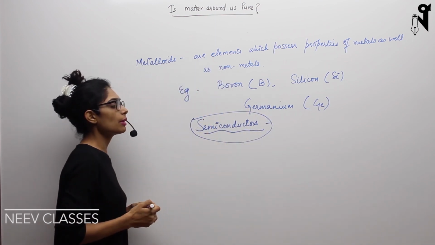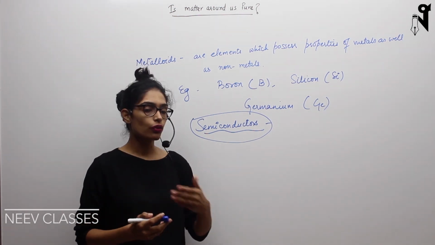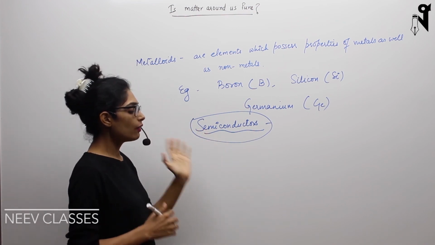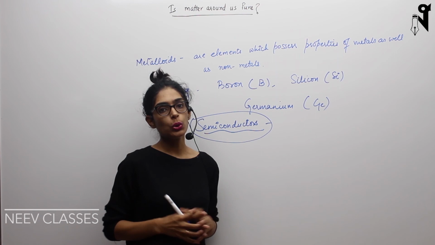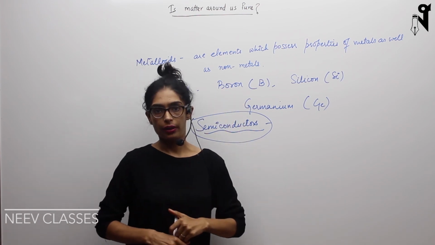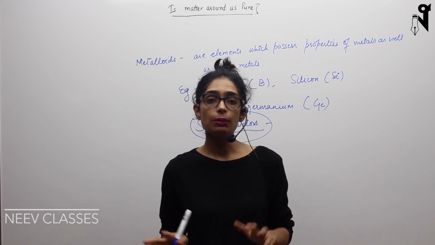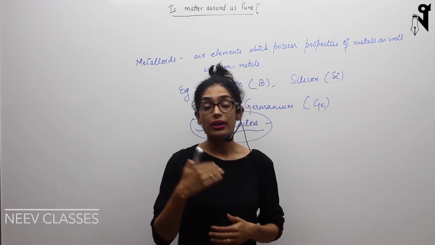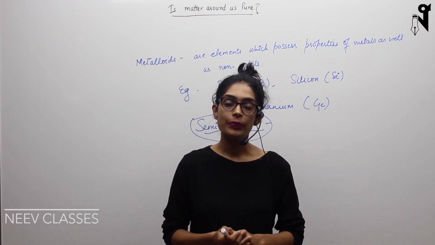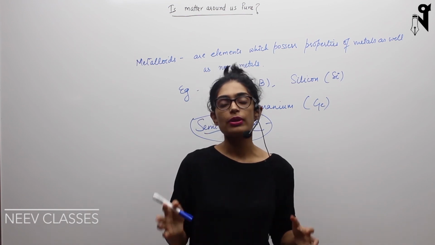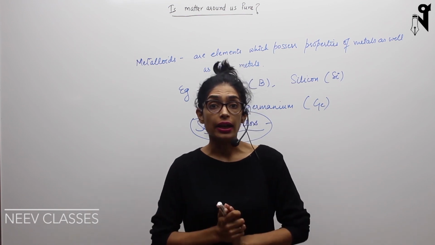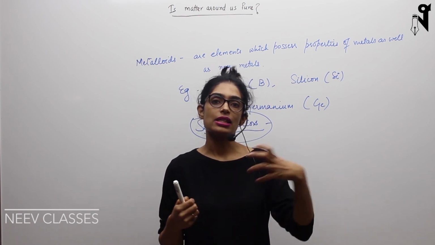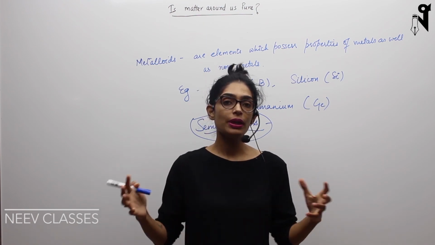You will get to know about semiconductors in much more detail when you go to the higher grades. So we are not going into the depth of the science of semiconductors, but in a similar way, wherever we require both the properties partially, we use the metalloid elements there. Okay, so now we have learned about metals, non-metals, metalloids. We have understood the pure substances as such. Now in the next class, we'll be discussing mixtures, how to differentiate mixtures, what different types of mixtures there are, and then eventually, when we understand what different kinds of mixtures there can be, how to separate pure substances from the impure substances. So all this we'll be learning in the next class.